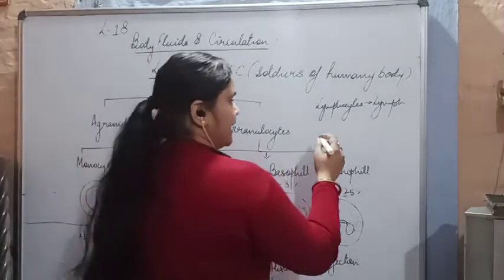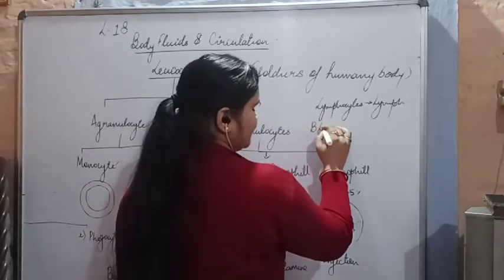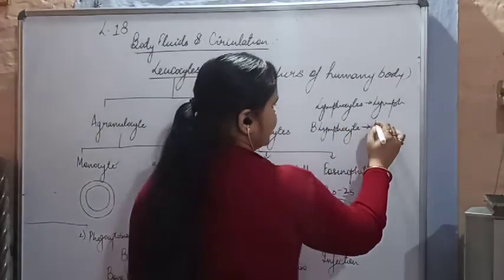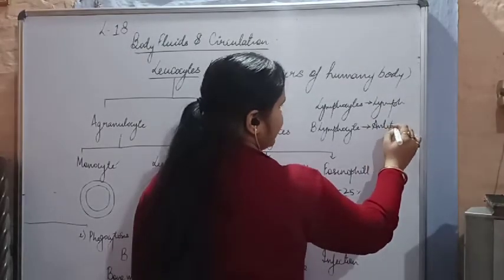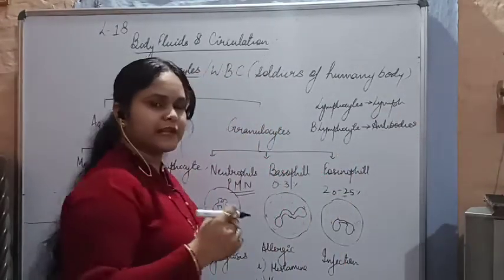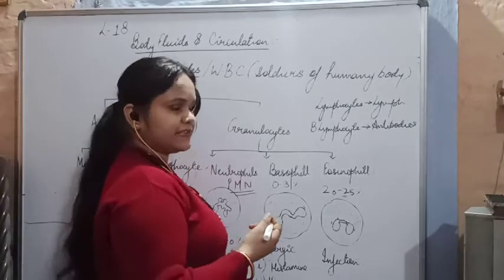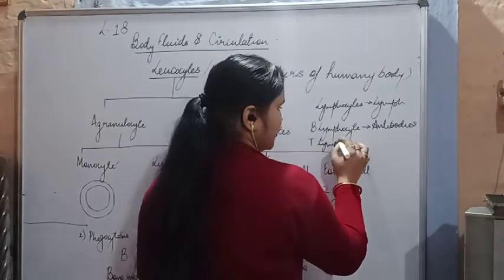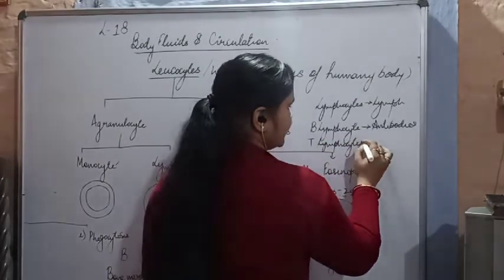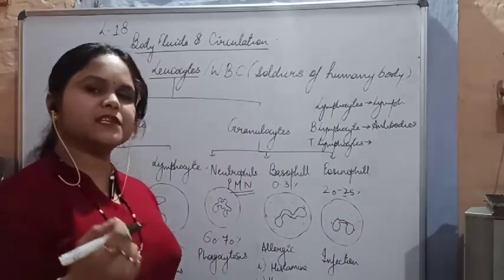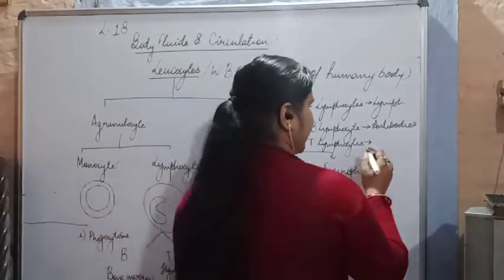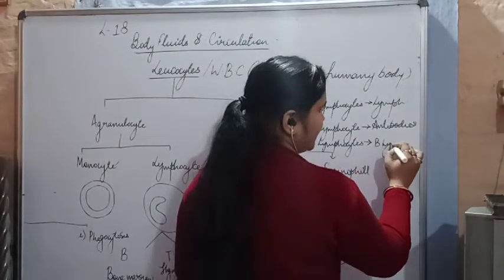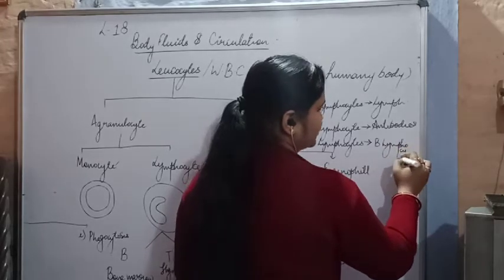So lymphocytes, and the B lymphocyte help in the production of antibodies. B lymphocytes are produced in the bone marrow, and then T lymphocytes are formed in the thymus. What is the important function of this T lymphocyte? The work of the T lymphocyte is to help the B lymphocyte in carrying out their function.